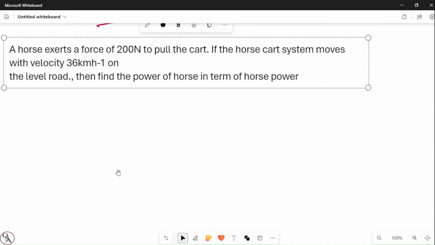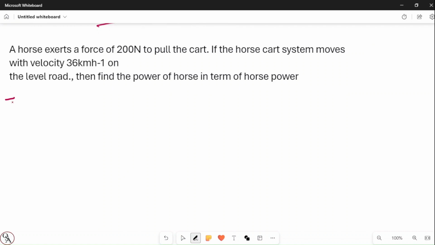Let's look at the next question. What is it saying? First, let's write the given. What they have given: the force is equal to 200 Newton. A horse exerts a force of 200 Newton to pull the cart. If the horse cart system moves with velocity 36 kilometer per hour, so it is given 36 kilometer per hour.